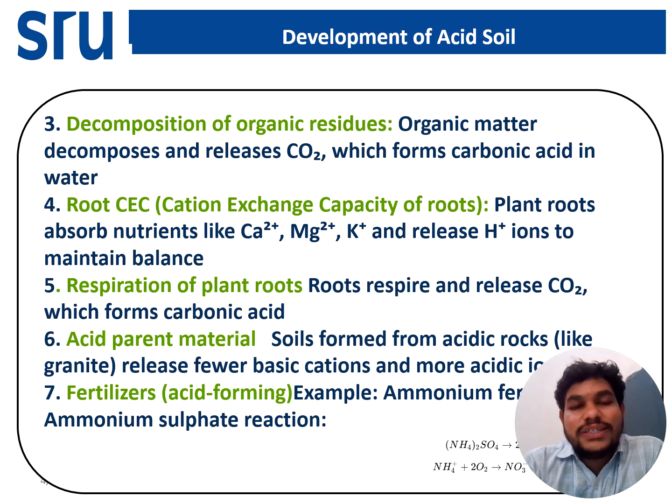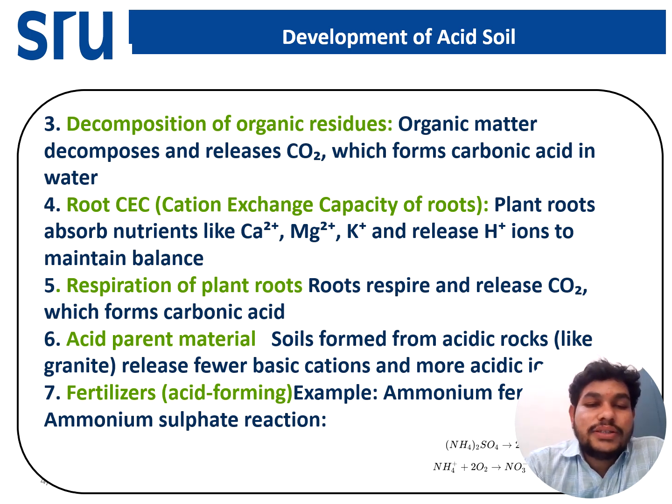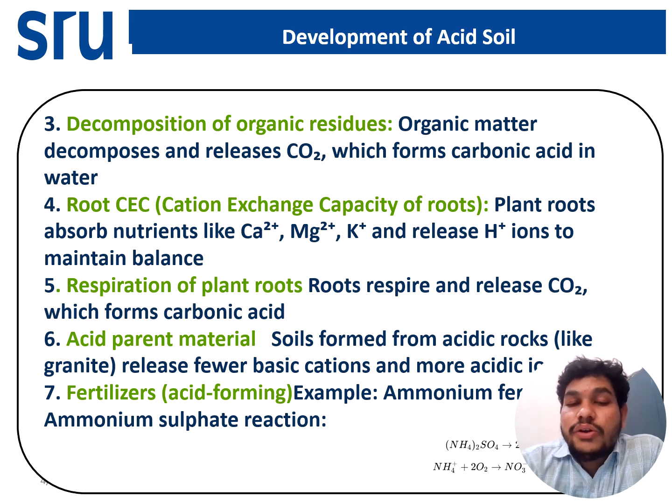Another factor is the root CEC, that is the cation exchange capacity of roots. The plant will absorb nutrients like calcium, magnesium, potassium, or other cations. When it absorbs them, the plant has to release H plus ions to maintain the balance in the cytoplasm. That H plus ion released into the soil solution will increase the soil acidity. The respiration of plant roots also releases CO2, which forms carbonic acid and releases H plus ion in the soil solution.